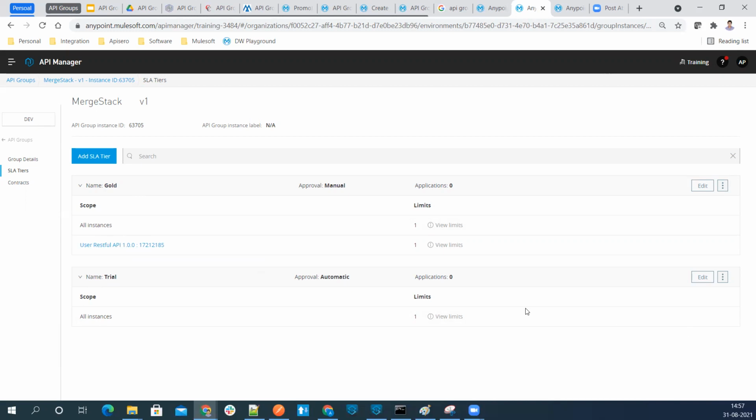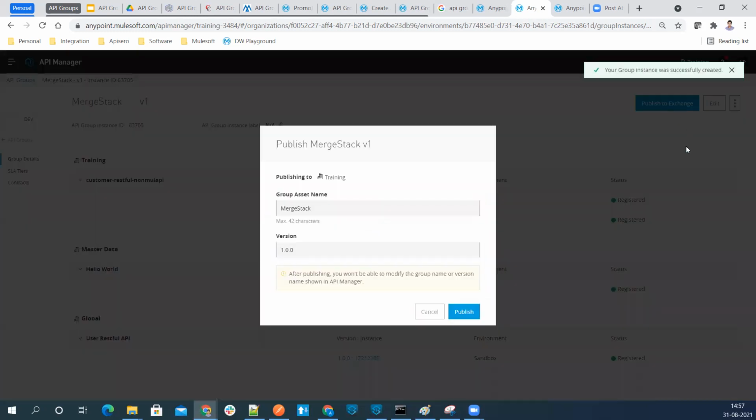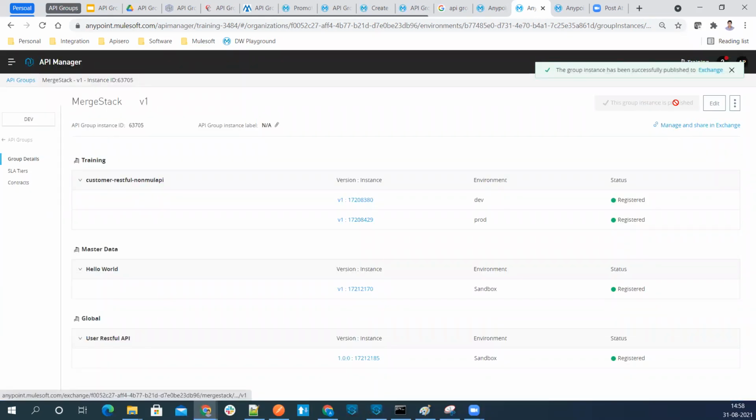Okay, so let's go ahead. We have applied the SLAs. We have added the instances. We'll go ahead and publish this to the exchange. So I'm saying this is my API group name, and this is the version. As we said, we can version the API groups also. Let's go ahead and publish it. So this group is getting published to the exchange now. Here, there are two options you can see, to manage and share in exchange. And you can see the contracts for this API group over here. So let's go ahead in the exchange and request for the access.